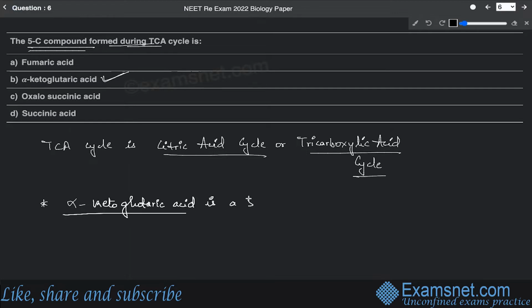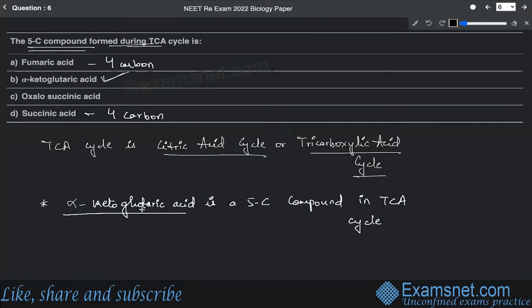Is a 5-carbon compound. All right, in TCA cycle. And regarding the other components that have been given, like fumaric acid is a 4-carbon compound. Fumaric acid and succinic acid, both these are 4-carbon compounds. These are 4-carbon compounds. This is also 4-carbon. This is also 4-carbon. All right, which is formed as a result of